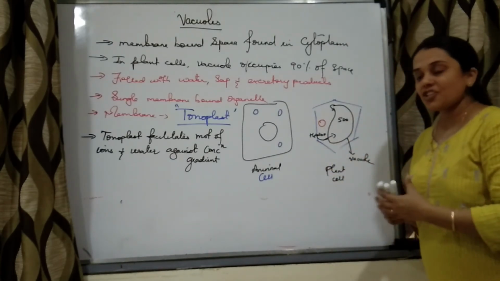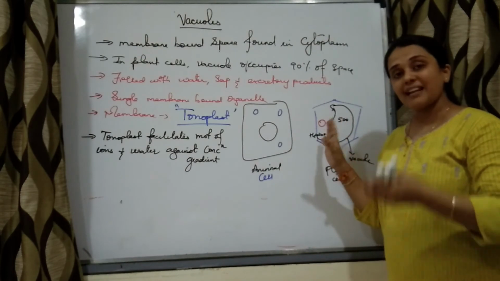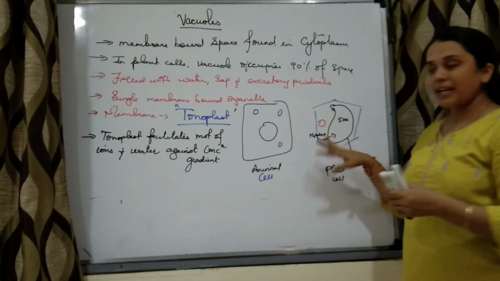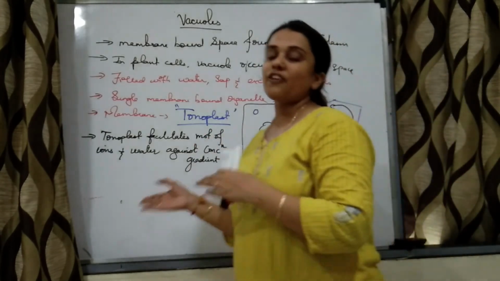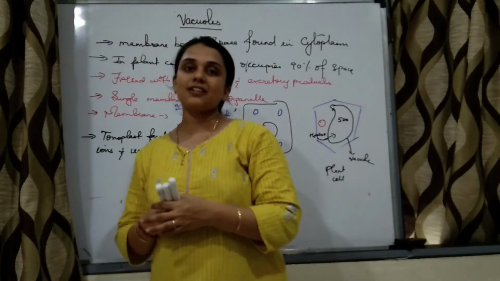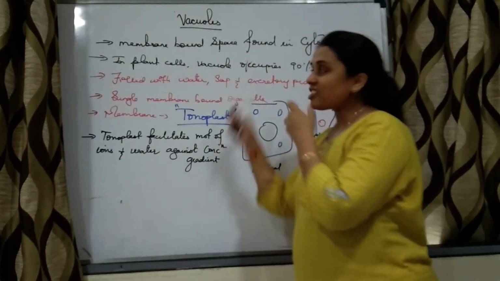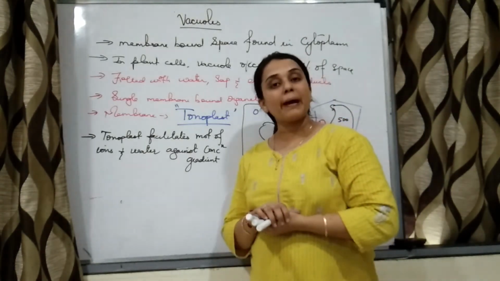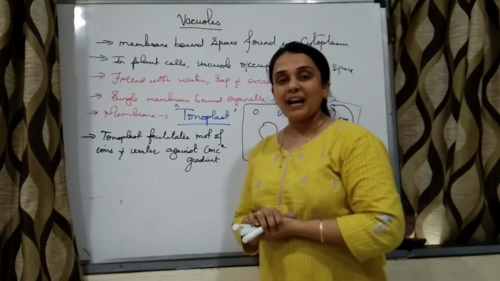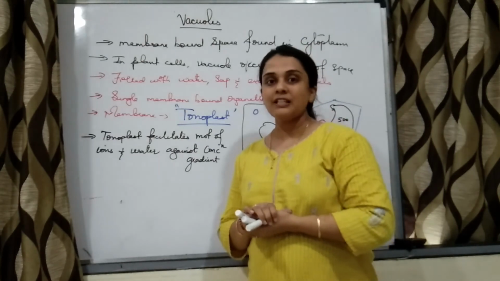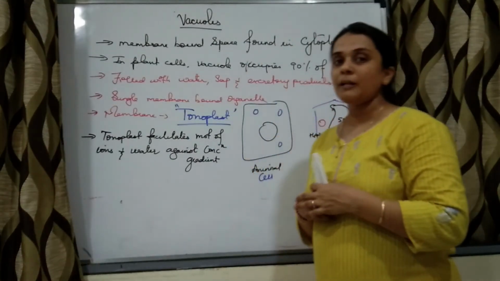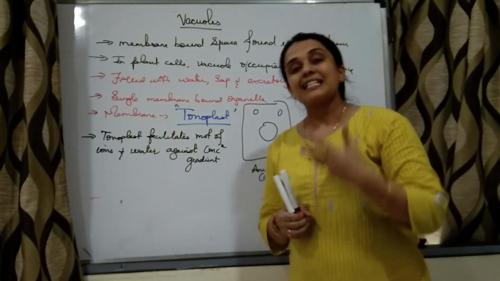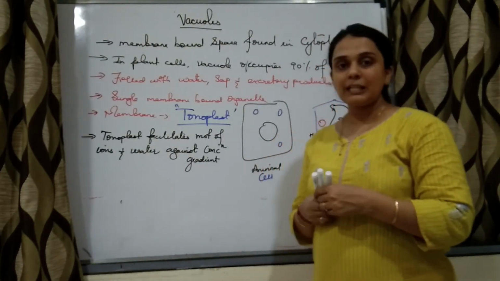If magnesium ions are less outside and more inside, still if the cell needs to store those ions, then the tonoplast is going to facilitate the movement of ions and water molecules against the concentration gradient. So this is all about vacuole. It is a single membrane bound organelle, the membrane is called tonoplast, plant cells have a single large vacuole, animal cells have many small vacuoles, and vacuoles are filled with water, ions, sap and excretory products.